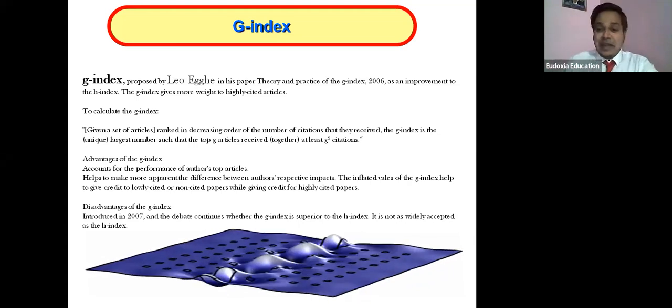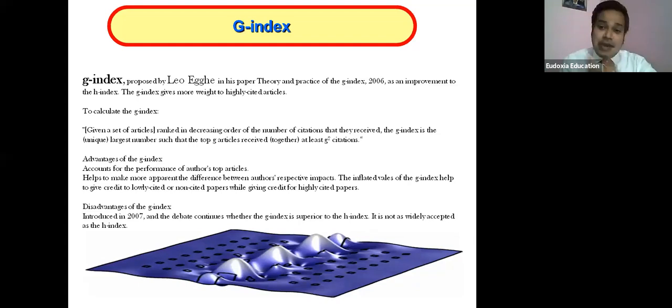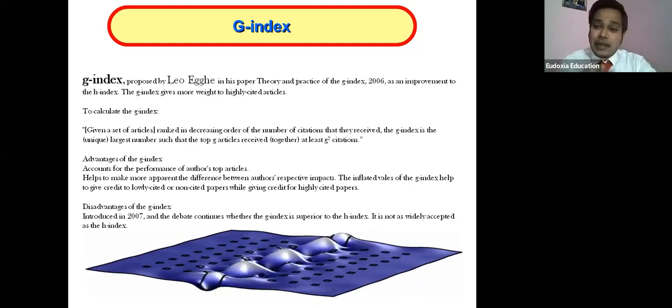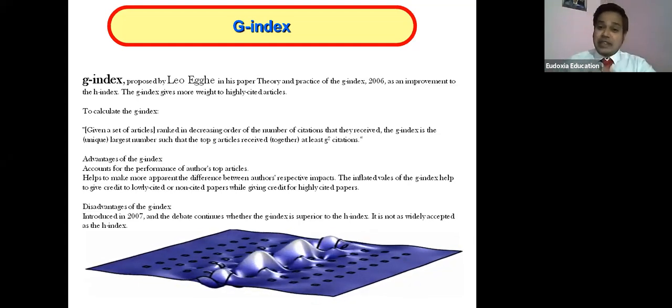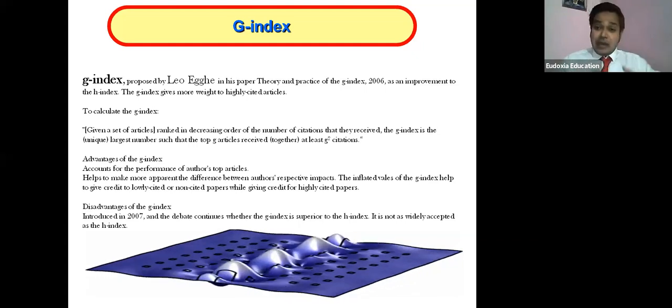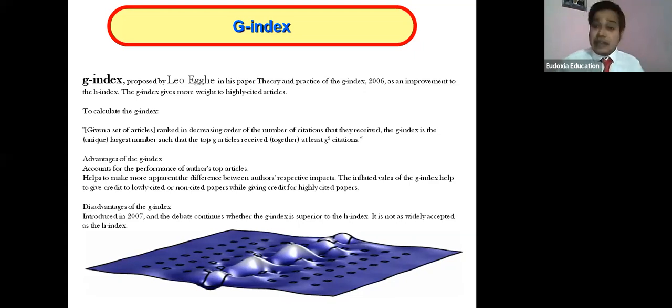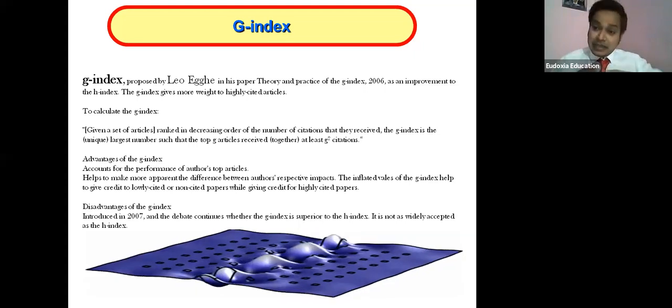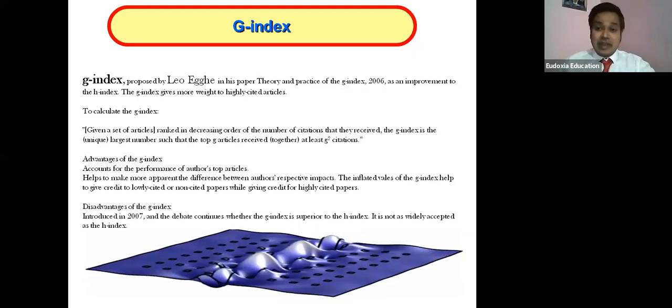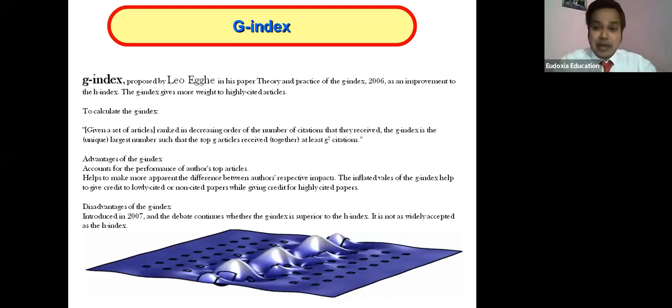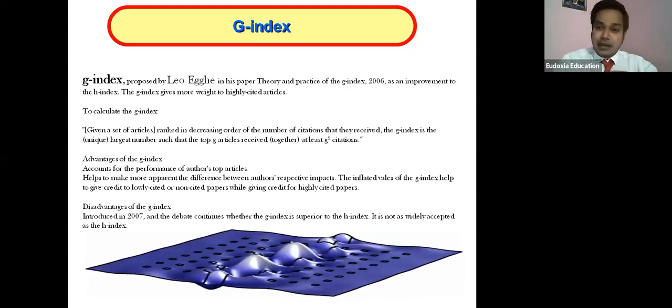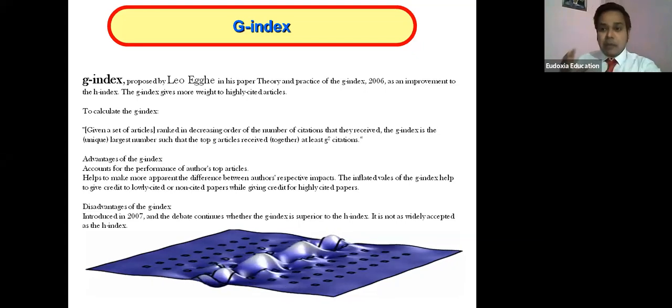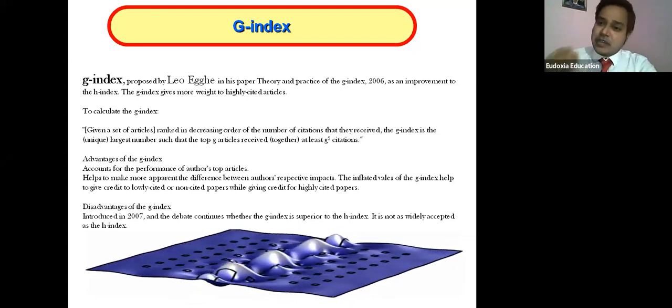Now say the z index of Einstein in his time. No doubt the z index was not there at that time. If he had the z index, then while he was getting the Nobel Prize, his z index would be focusing on the photoelectric effect paper, and nowadays it may change to his relativity paper. So it can be changed also. It is not fixed that the z index for this particular paper cannot be changed. No, your new paper will again get more z index.